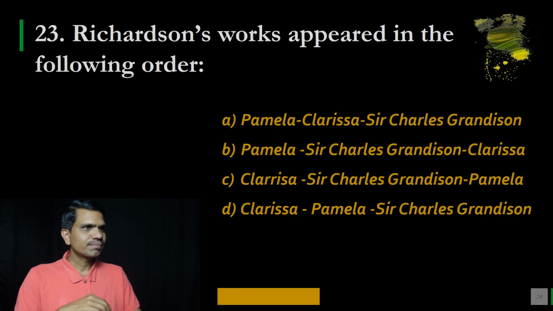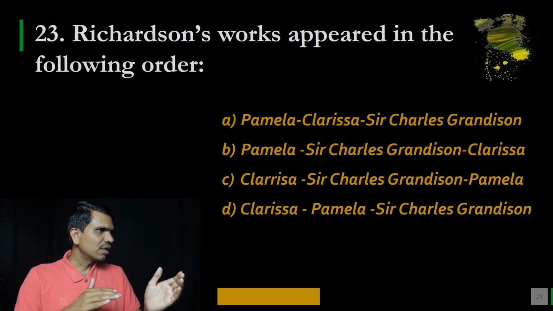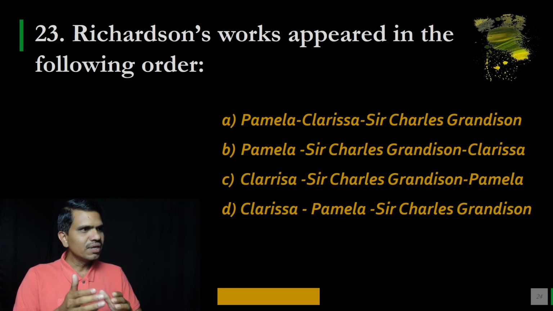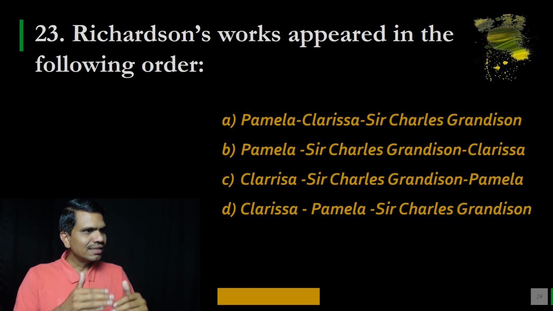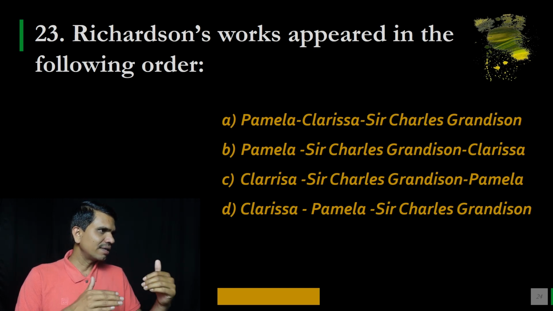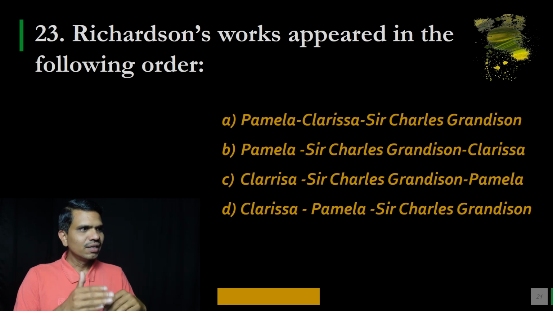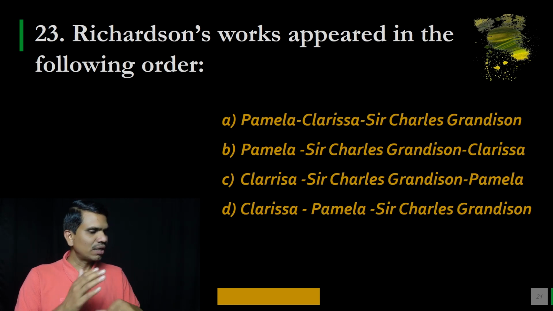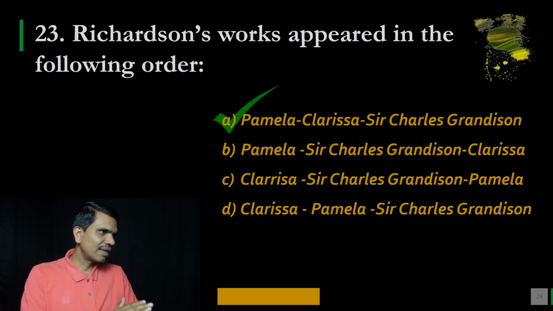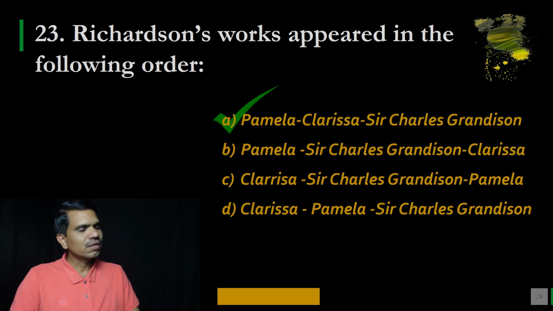Desperate Remedies. 23. Richardson's works appeared in the following order: A. Pamela, then Clarissa, then Sir Charles Grandison, B. Pamela, Sir Charles Grandison, Clarissa, C. Clarissa, Sir Charles Grandison, Pamela, and D. Clarissa, Pamela, Sir Charles Grandison. And the correct option is A. Pamela, then Clarissa, and then Sir Charles Grandison.